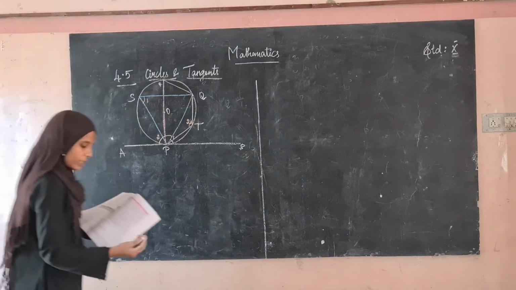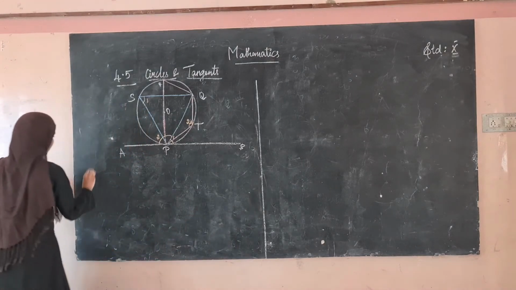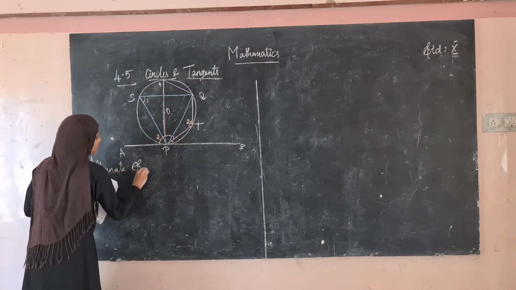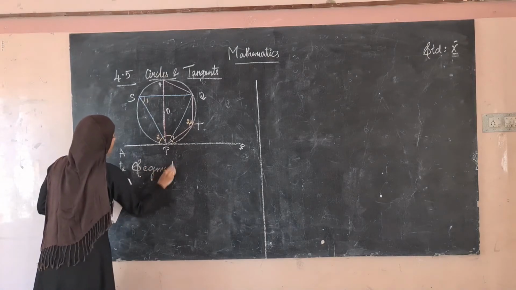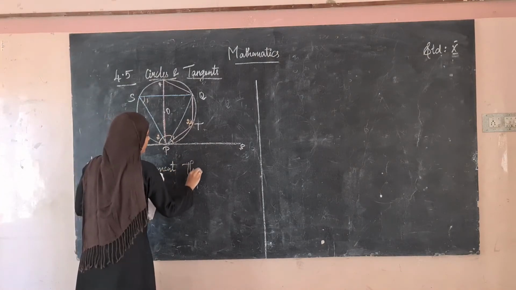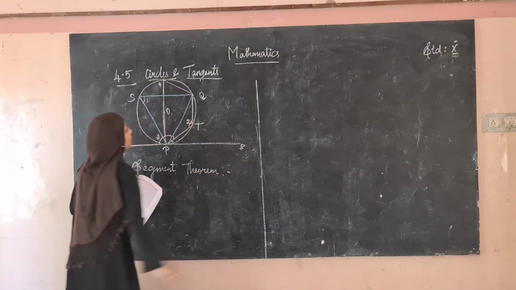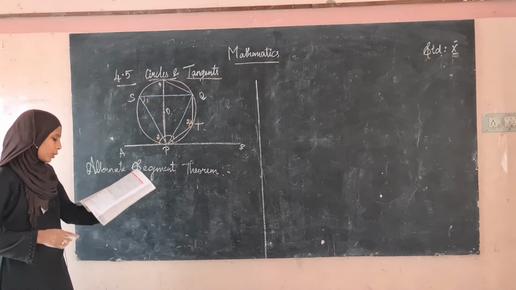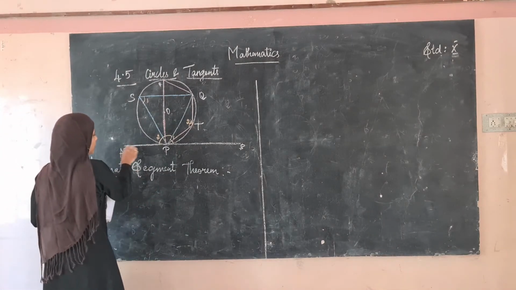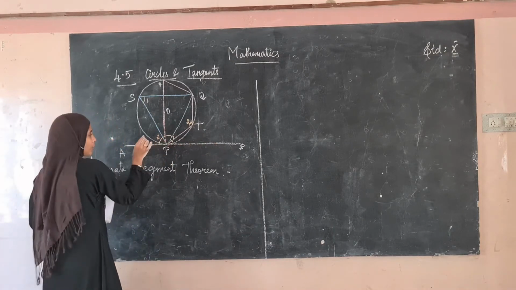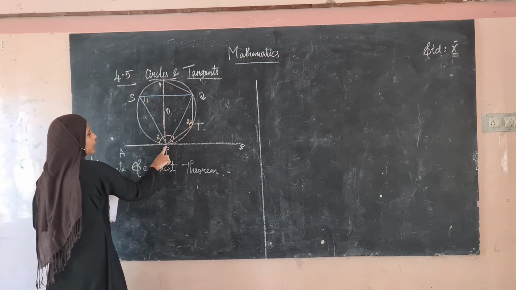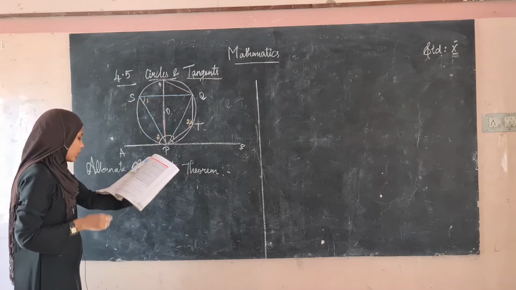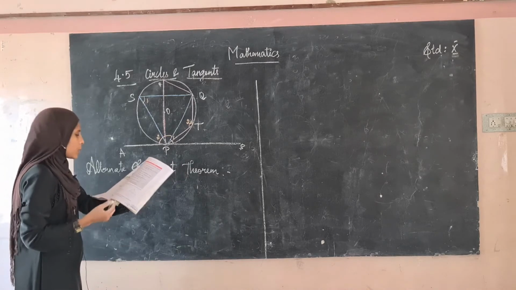Okay, so what's the theorem? This is the alternate segment theorem. Another naming theorem in this chapter, the alternate segment theorem. See the statement. If a line touches a circle and from the point of contact a chord is drawn, the angles between the tangent and the chord are respectively equal to the angles in the corresponding alternate segments. So this is the line which is touching a circle, and from that point of contact we are drawing the chord. What is the chord? Chord is PQ.